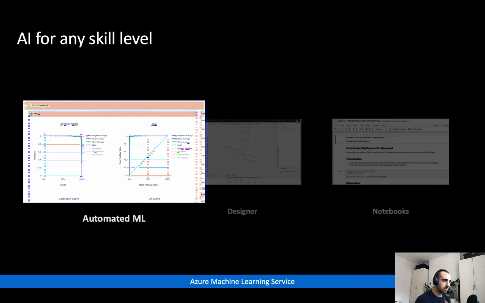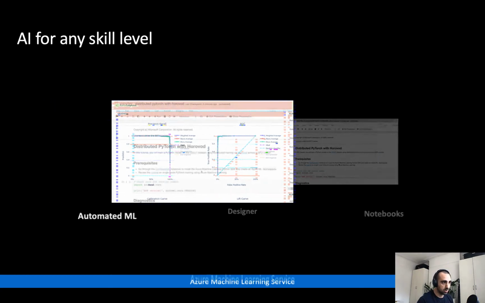It will do a whole bunch of feature engineering if you choose to let it. And even whether it's the ML novice who doesn't know how to play with ML algorithms or code, or the ML expert who simply wants to rapidly prototype and get to a baseline quicker before they start doing things in a code-first environment like notebooks.